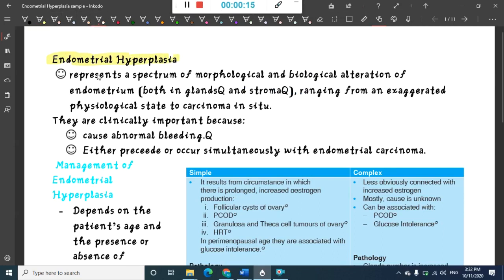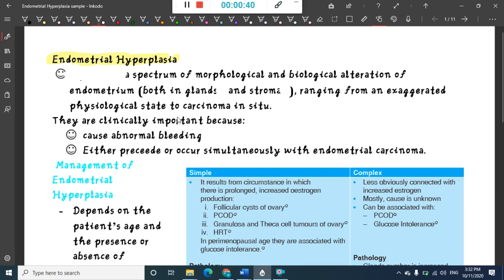Endometrial hyperplasia is a spectrum of morphological and biological alterations of endometrium. Here the alteration of endometrium will be present both in glands and in stroma. So this alteration of endometrium will be from endometrial hyperplasia, which is a physiological state, to carcinoma in situ. Okay, so anyways, this is separate.